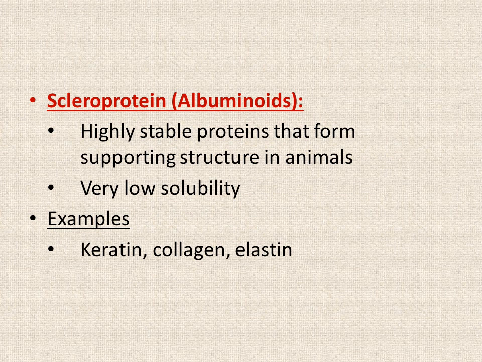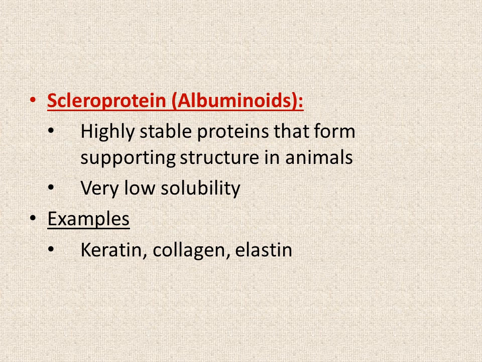Now, another type of simple proteins are scleroproteins, which are also known as albuminoids. These proteins are highly stable in nature, form supporting structures in animals, and have very low solubility in different types of solution. Examples include keratin, collagen, and elastin.